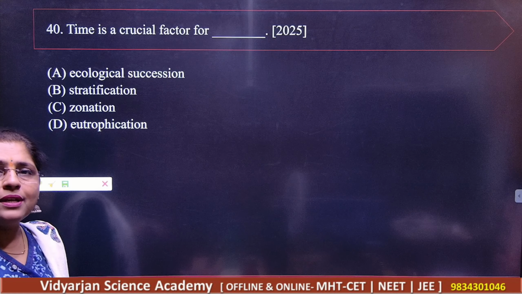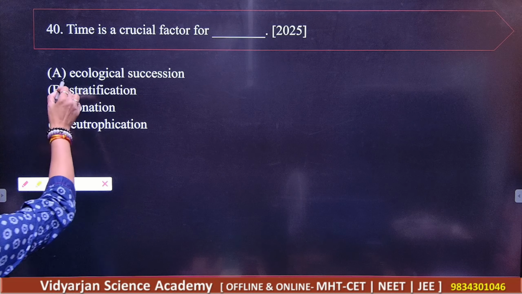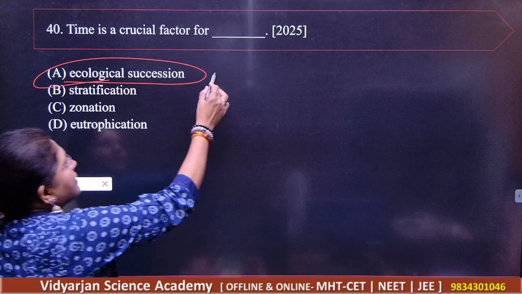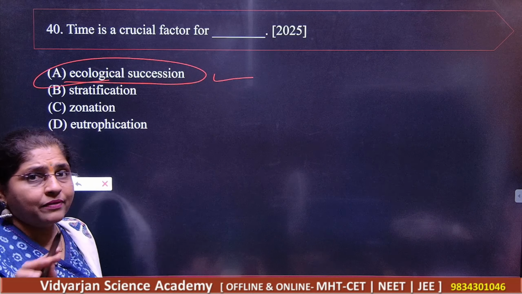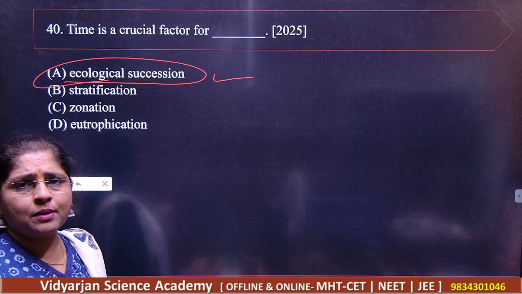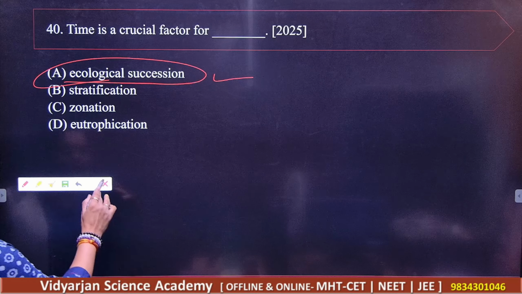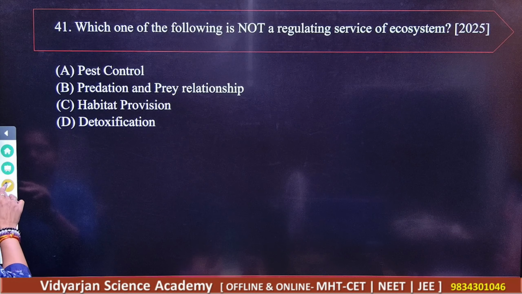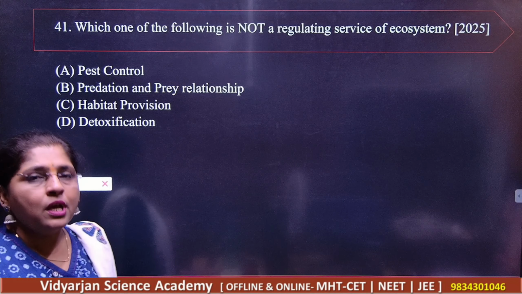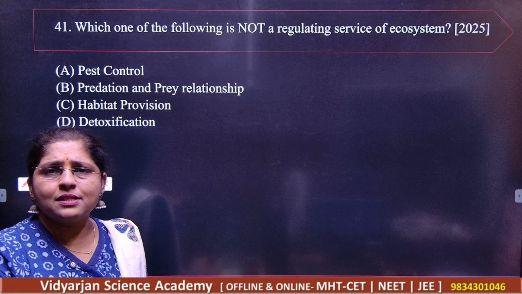Next, 40, that is time is a crucial factor for, that is ecological succession, then stratification, then we have zonation and eutrophication. So students, please tell me what is that? Of course, ecological succession. Okay, time is a very crucial factor. You know, in every ecosystem, every succession and all, time is very important. Okay, next, and you should know all the definition. Eutrophication, these are very very basic one, means you should do all these things by heart.